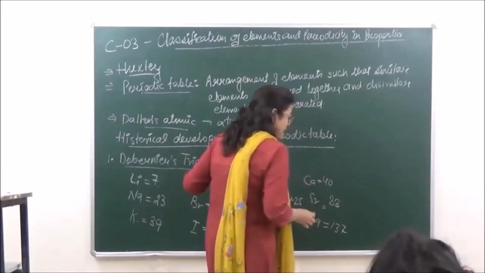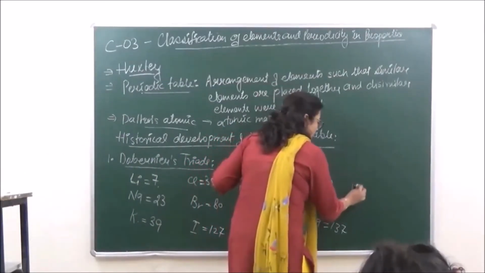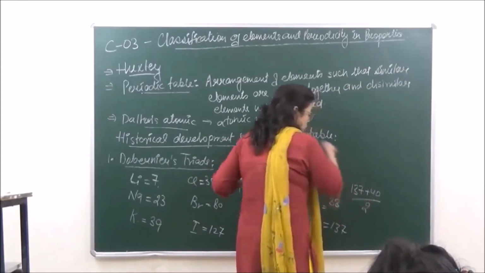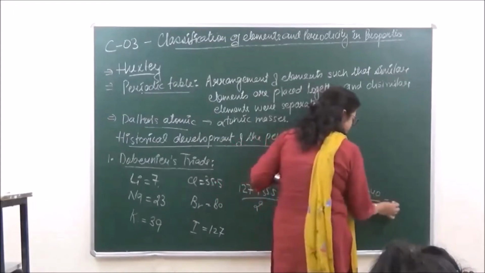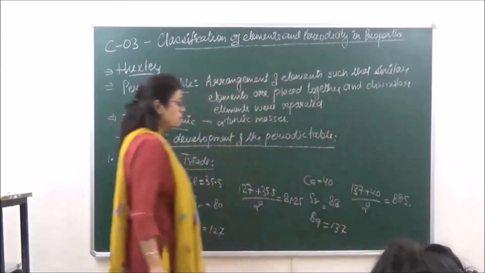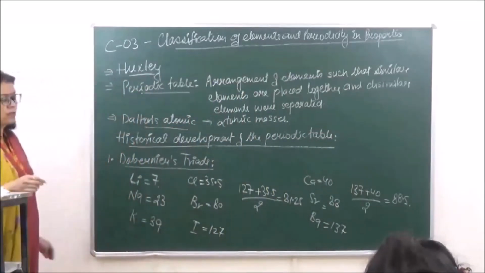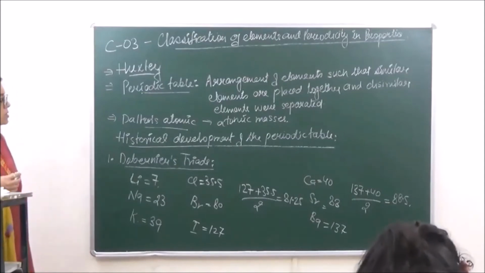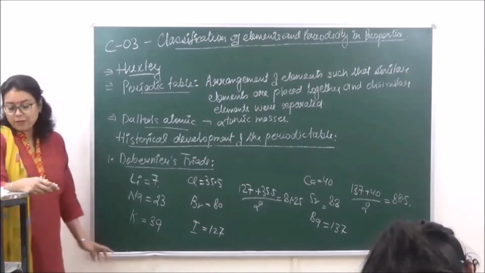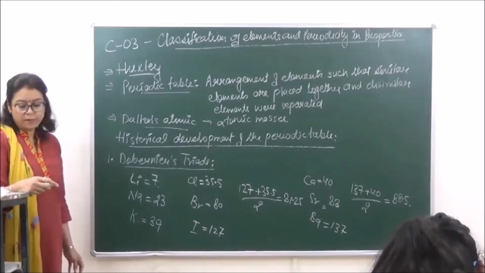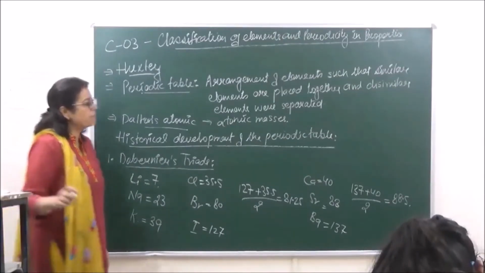But when the arithmetic mean was calculated, that is 137 plus 40 divided by 2, this came to 88.5. So that was also quite close, right? In a similar manner, there was another triad which was given, that was for sulfur, selenium and tellurium. Sulfur, selenium and tellurium, whereas the atomic mass of sulfur, that is